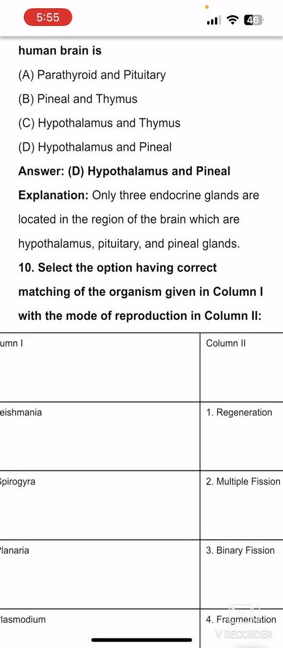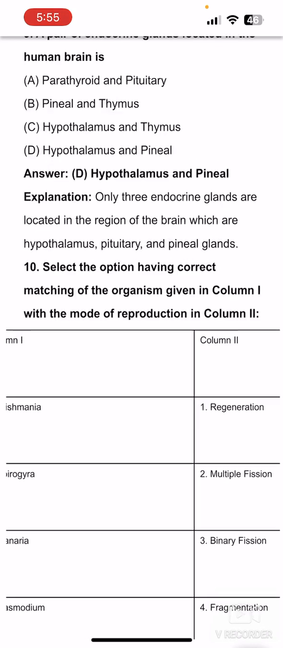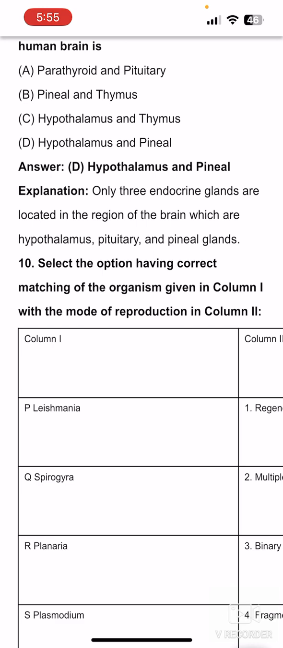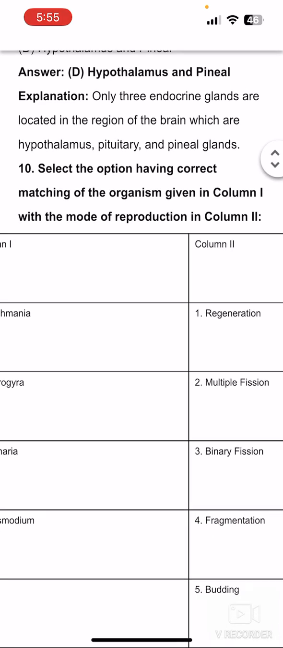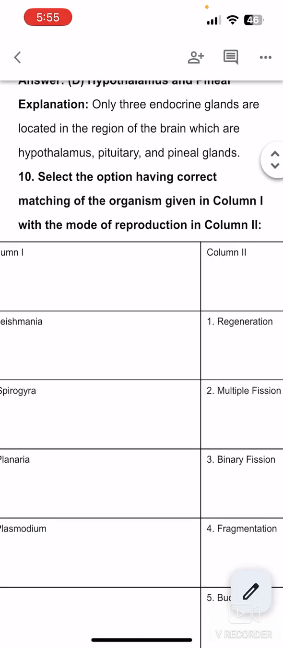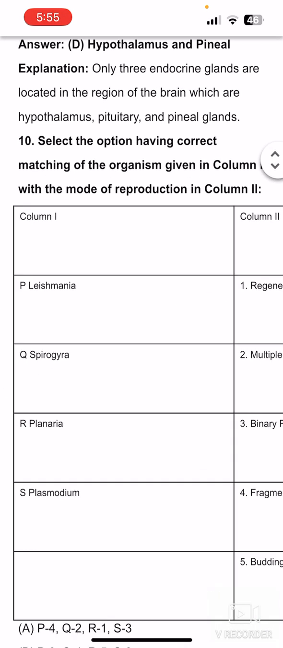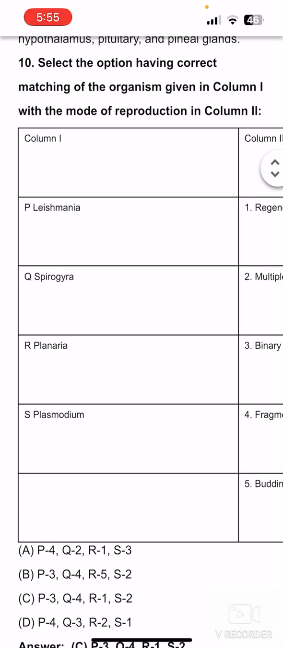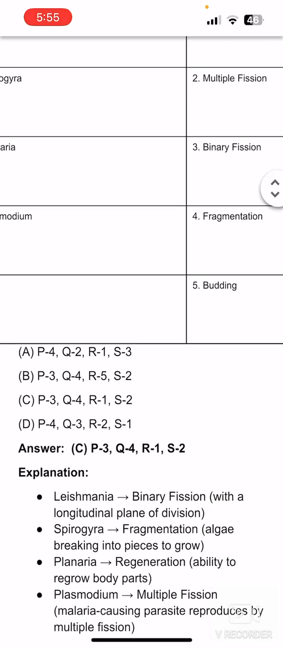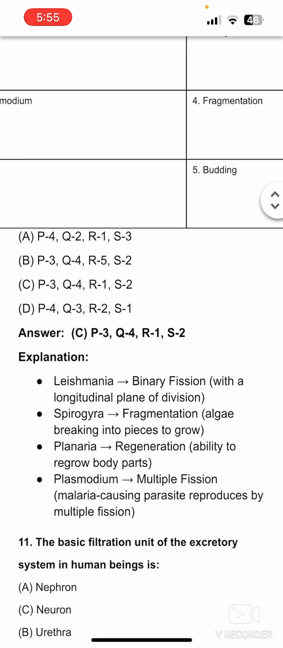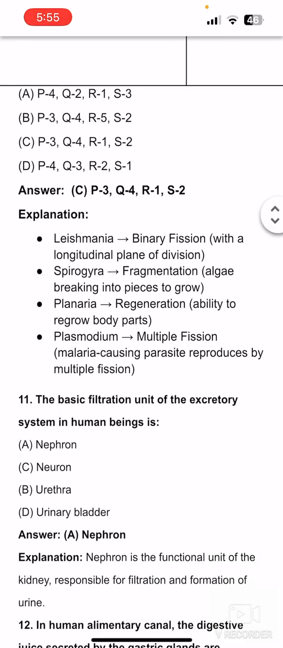Next question is the matching the option. In column A: Leishmania, regeneration, Spirogyra, multiple fission, Planaria, binary fission, Plasmodium, fragmentation or budding. So which option is correct? Here Leishmania with binary fission, Spirogyra with fragmentation, Planaria regeneration, Plasmodium multiple fission. So the question is from asexual reproduction. So this is the right answer.